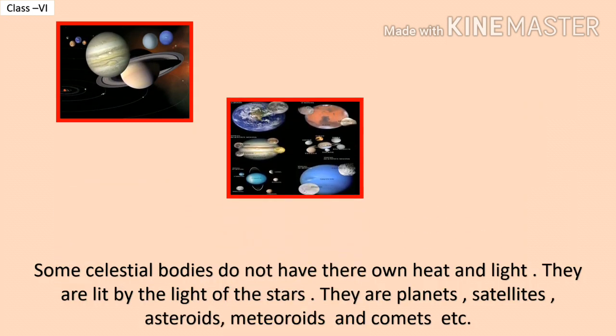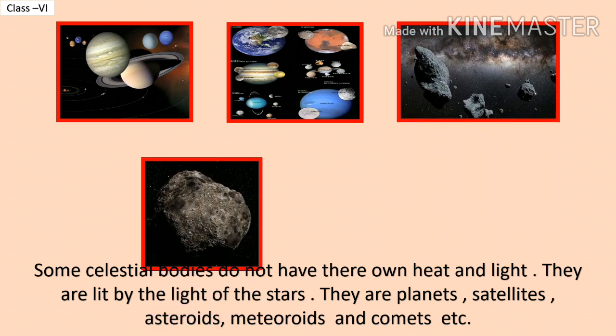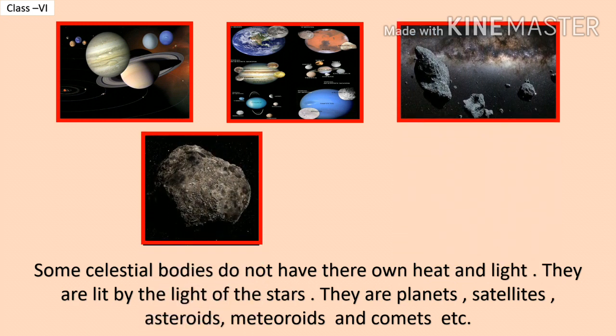Some celestial bodies do not have their own heat and light. They are lit by the light of the stars.